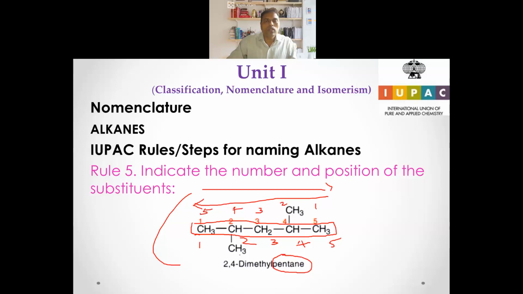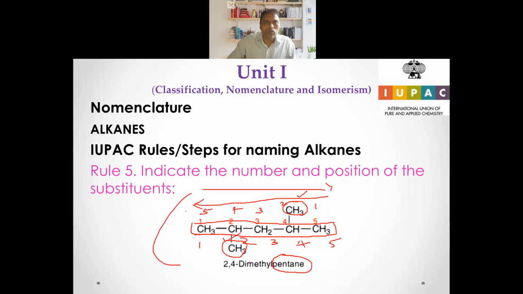Now the rule is the substituent attached should have the lowest number, but in this case, this compound is symmetrical. You can number from either side. From either side, the methyl group will get the second position. Here also second position. So it doesn't matter.